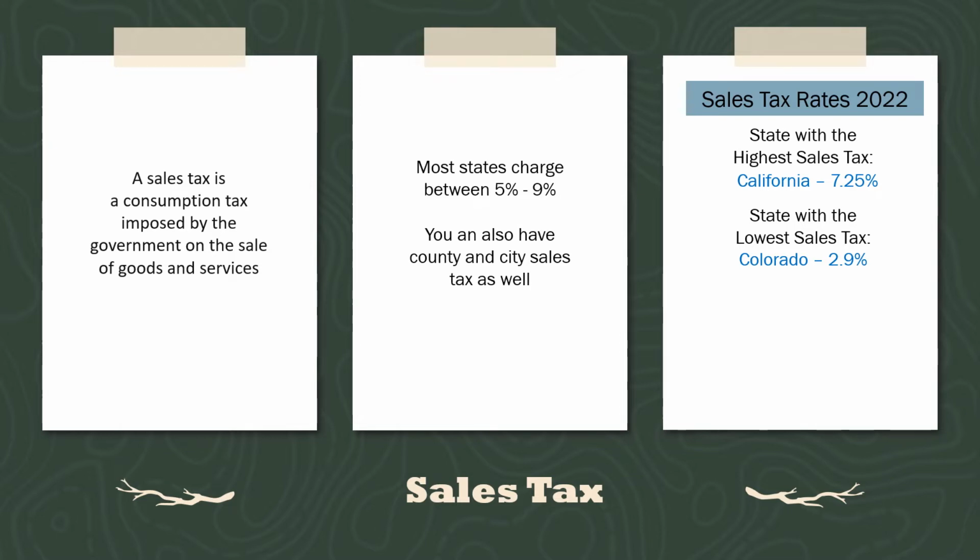Theirs is just 2.9%. Now, I live in Ohio, so our sales tax is 5.75% that goes to the state of Ohio. However, I live in the city of Cincinnati, and that means that I also have to pay a local tax to the city of Cincinnati. In the city of Cincinnati, if you buy anything, you pay 6.5% sales tax, and that means that 5.75% of that goes to the state of Ohio. If I take 6.5 minus 5.75, that leaves me with 0.75, and that's what goes to the city of Cincinnati where I live.